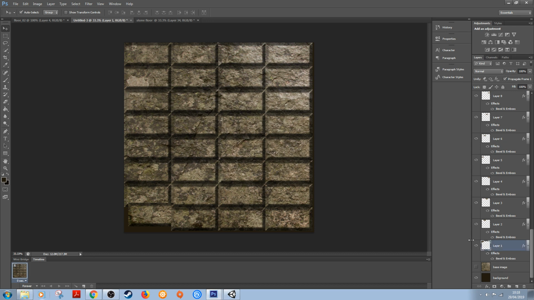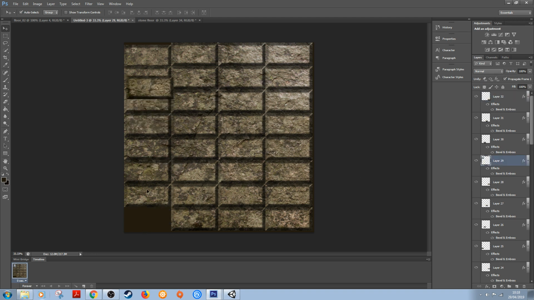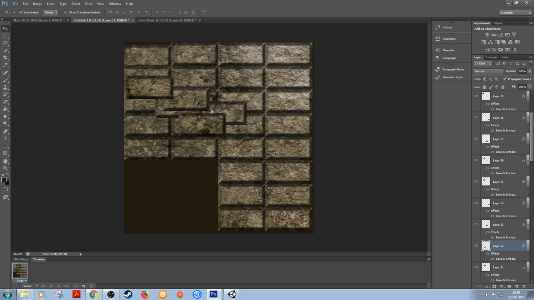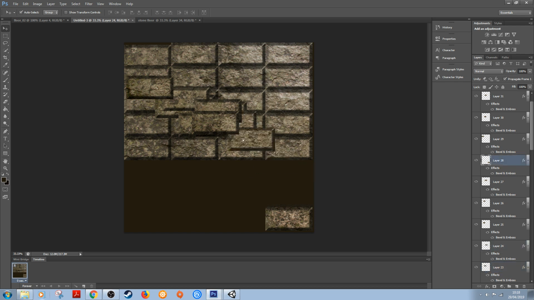The bottom layer down here is this one. All right, so that's that one, and that's the lowest layer. So the way Photoshop works is it stacks on top of each other. So I'm going to start with the top stack here, which would be this one. So I'm just going to move all these bricks out of the way. Just going to bring them up here. All right. Again, don't be worried about them going under each other and not being able to see them. We can sort them out shortly.